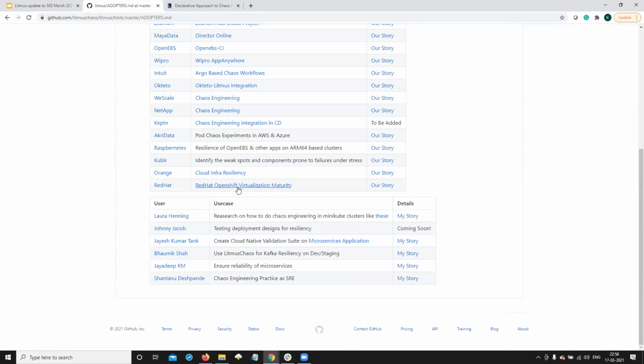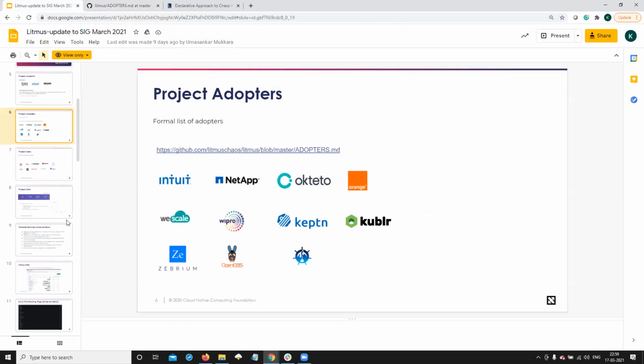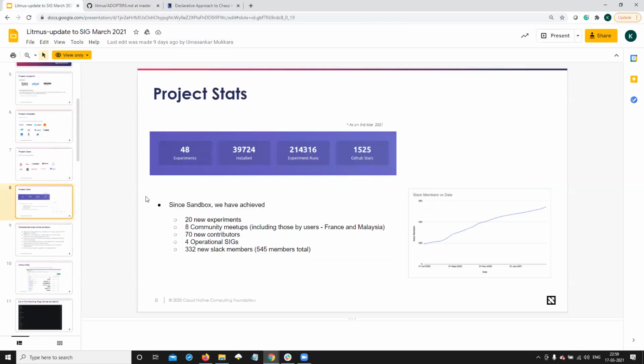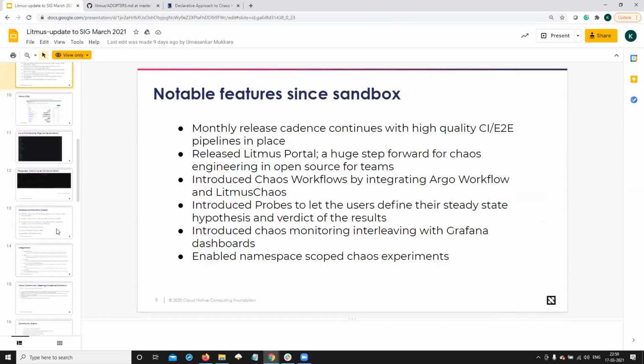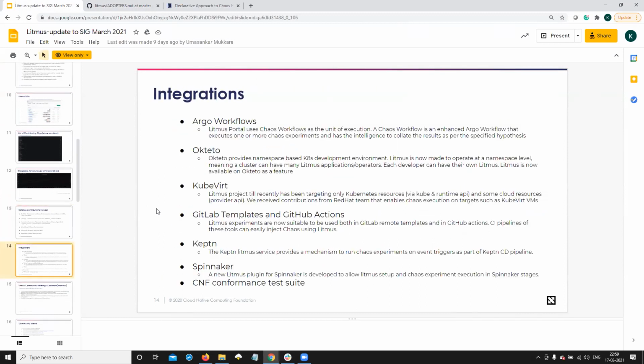There's the Red Hat adoption story you can actually take a look at. It's being used to test the OpenShift virtualization maturity of this particular feature, which is actually the commercial variant of the sandbox project called KubeVirt. And we've also presented to them about the improved metrics on the project and how we have been integrating with other ecosystem projects in the CNCF landscape.